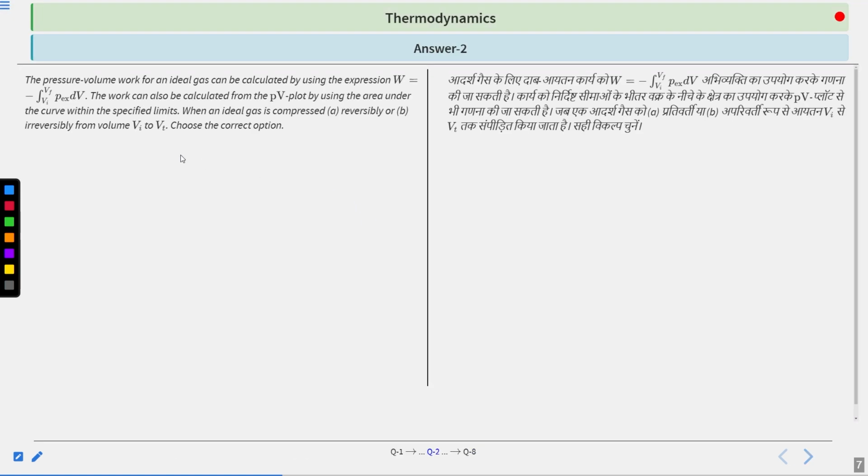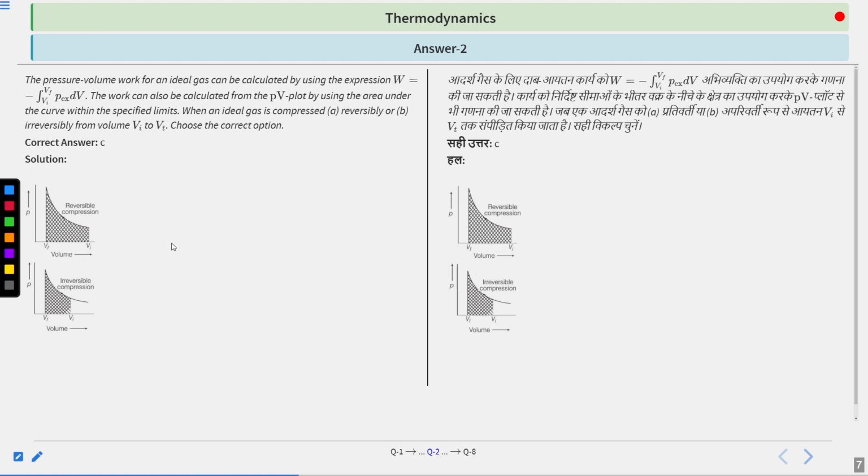I've already explained and briefed the question to you. This is a calculation for the work done, and we know that the area under the PV graph gives you the work done. So you have to compare your work done reversible and irreversible. The correct option is C.